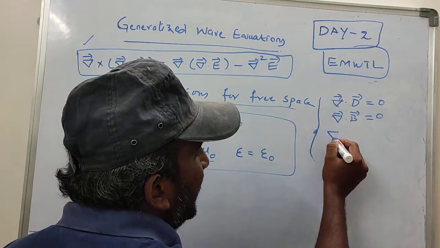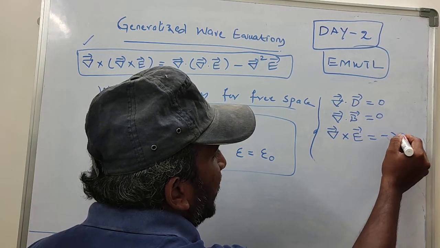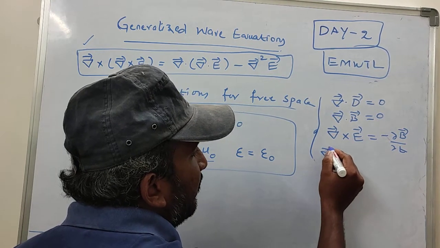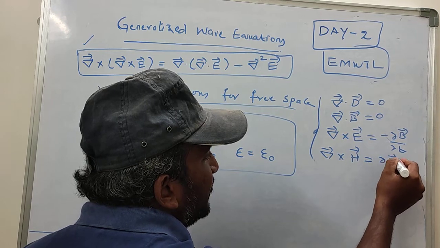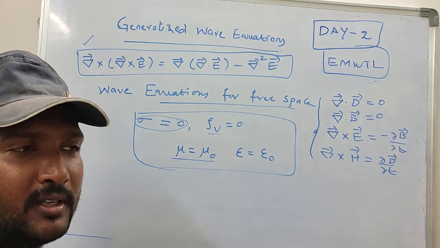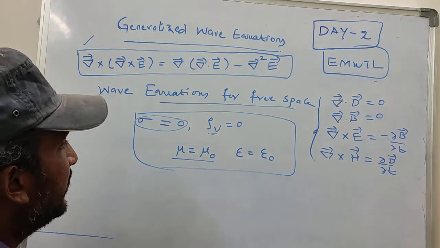Curl of electric field intensity has no change in this expression. Curl of magnetic field intensity becomes just the displacement current density, since current density is 0.